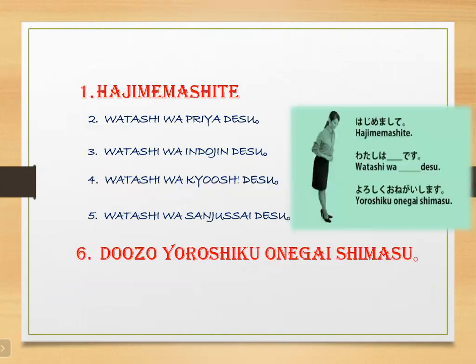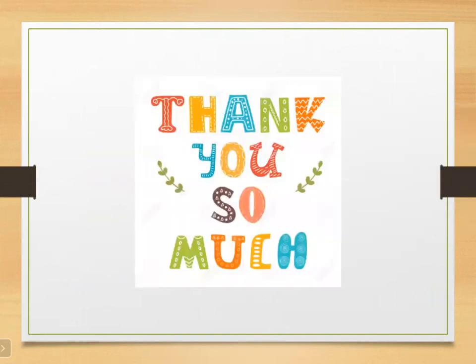In our next session, we will learn some more new patterns, how to say something more about ourselves, and how to describe the things we have around ourselves, like this is a pen, that is a pencil. Things which are around us, to explain them in lesson 4 of Japanese language.